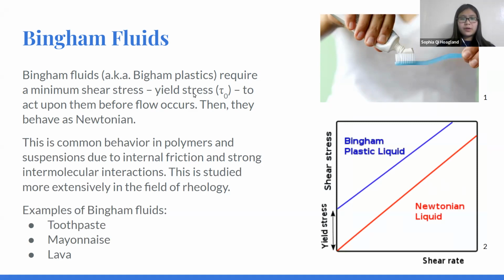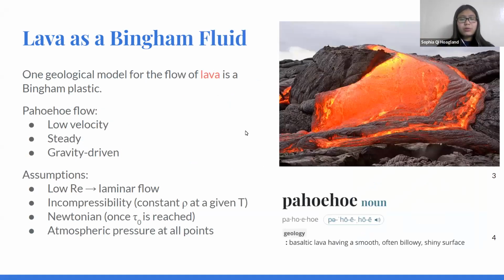This is called the yield stress, or tau naught. For example, your toothpaste will flow out of your tube when the shear stress is high enough as you squeeze it, but once it's on your toothbrush, it will not flow anymore because it acts as a solid, because the shear stress is zero. In many geological models, lava acts as a Bingham fluid.